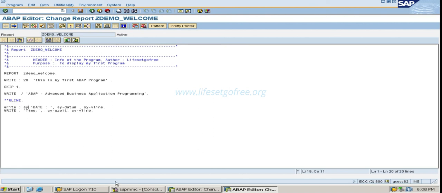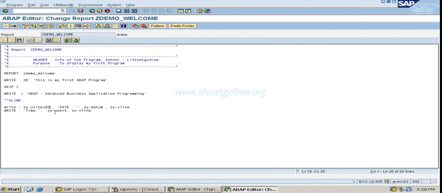SY hyphen U line. Why I am using this one means I want to restrict this U line to a certain length. I want to restrict it to say 60 characters.